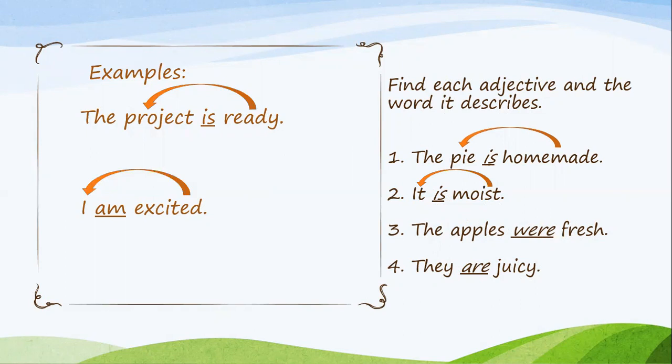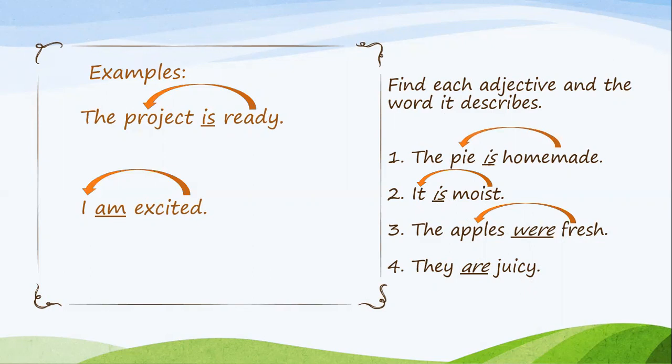Number 3, the apples were fresh. Think about this for a minute. Can you find a word that it's describing? You did. Fresh. Yes, fresh is describing the apples. They're saying how the apples were. The apples were fresh.